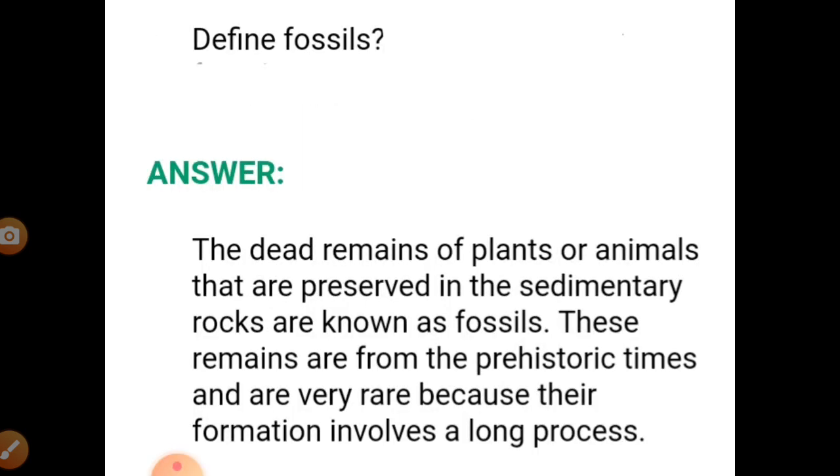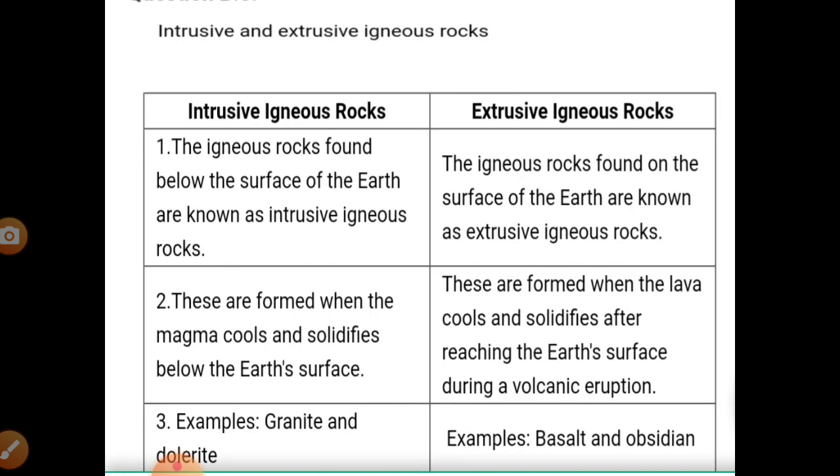Okay, next we have, distinguish between intrusive and extrusive igneous rocks and give an example of each. So, intrusive igneous rocks and extrusive igneous rocks. The igneous rocks found below the surface of the earth are known as intrusive igneous rocks. The igneous rocks found on the surface of the earth are known as extrusive igneous rocks.